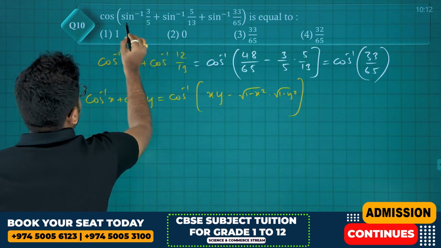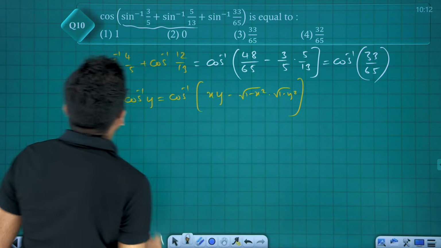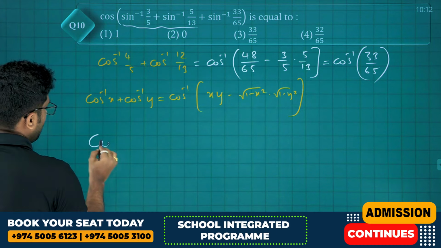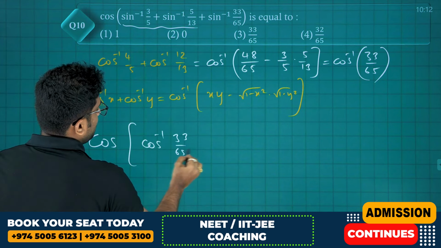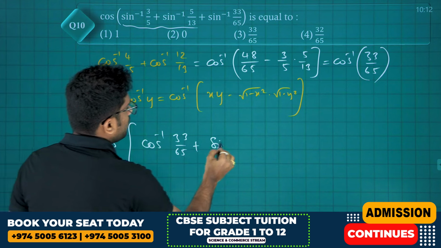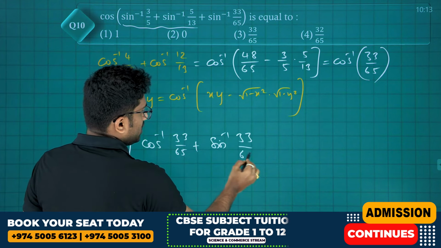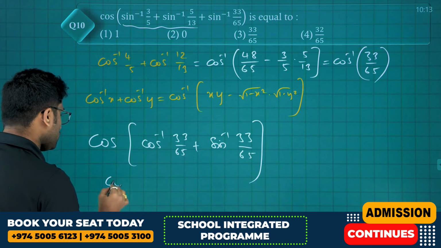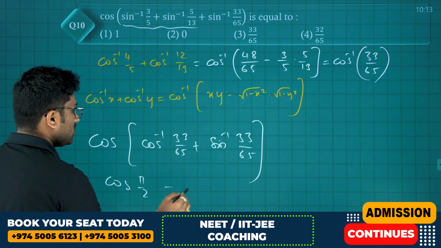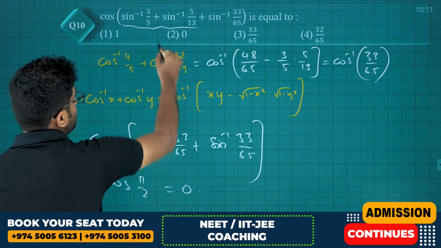So friends, the sum of these two is cos inverse of 33 by 65 plus sin inverse of 33 by 65. Sin inverse x plus cos inverse x is pi by 2. So cos pi by 2, which is equals to 0.